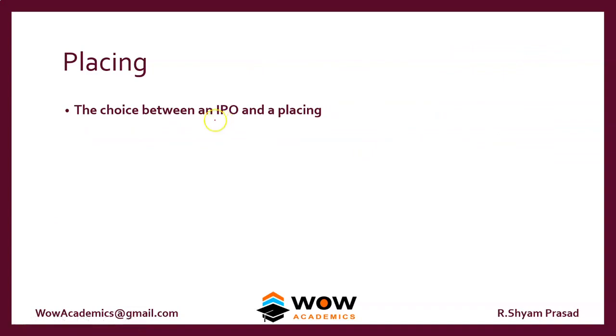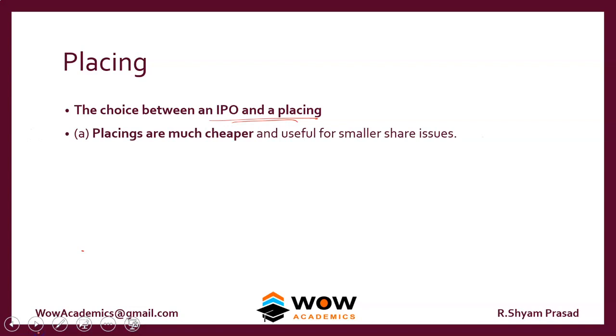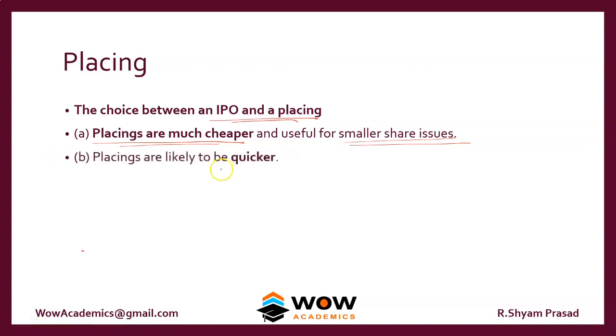So the choice between an IPO and placing is this. Placings are much cheaper and useful for small share issues. If the company wants to raise a small part of their equity, then they can go for placing. If the company wants a high amount of money, then they have to go for an IPO. Placings are usually much quicker because only a few institutional investors are required here.